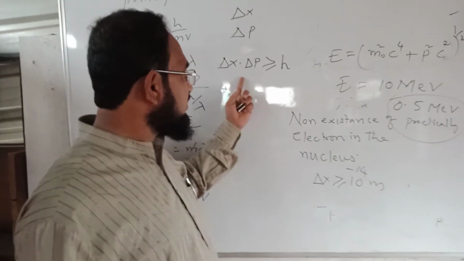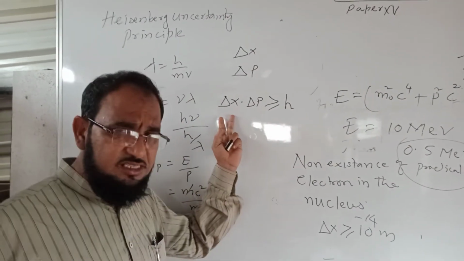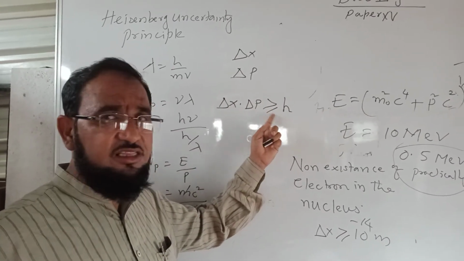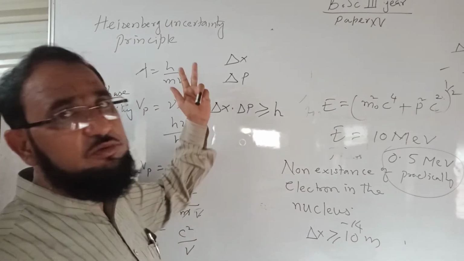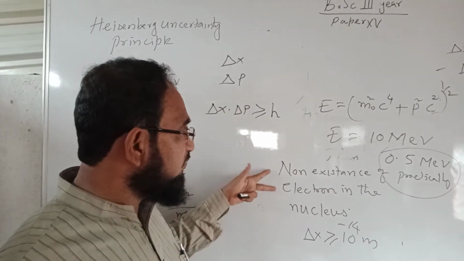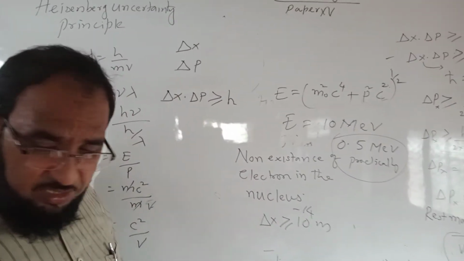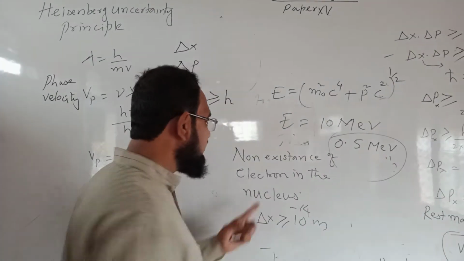So this principle is called Heisenberg's uncertainty principle. There is uncertainty in the position, there is uncertainty in the momentum, and the product should be greater than or equal to h. Now with the help of this principle, we can prove the non-existence of the electron in the nucleus.